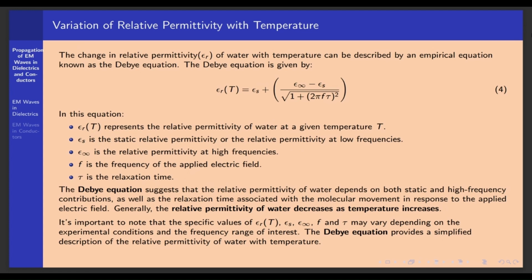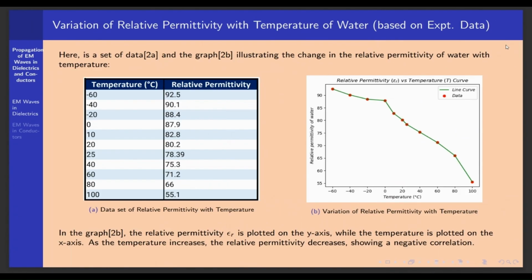Here you can see equation 4, known as the Debye equation, that describes how the relative permittivity of water decreases as the temperature increases. Here is a dataset starting from minus 60 degrees centigrade to 100 degrees centigrade and the corresponding scatter plot, taking temperature along the x-axis and relative permittivity along the y-axis.